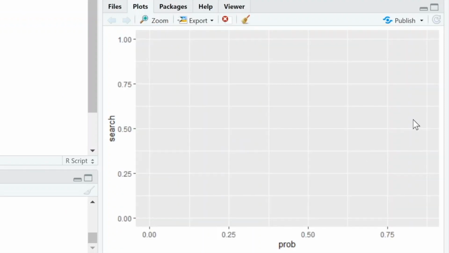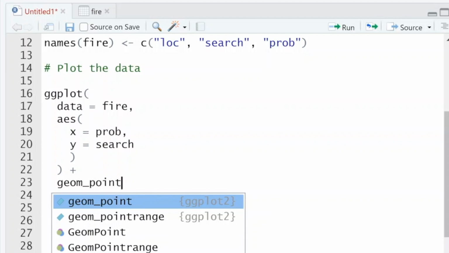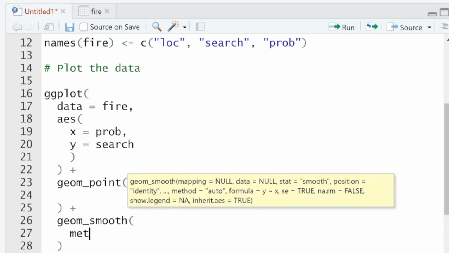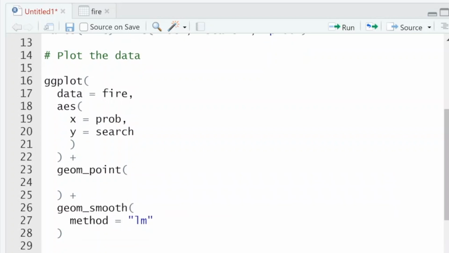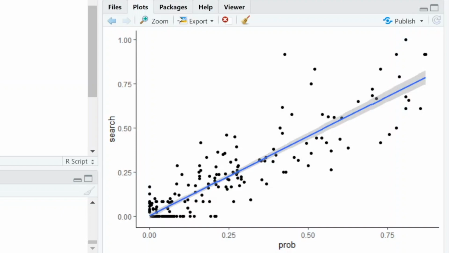So if we run that, we'll get a blank slate here of sort of the range of data that we have. And then what we want to do, geom_point, nothing in there, and then geom_smooth, where the method equals lm, and then we can clean up the background with theme_classic. Right, just sort of running one line at a time to make sure that it's doing exactly what we want. And it is, which is great. So what do we see? So we'll come over here to the plot, and we see some interesting behavior.